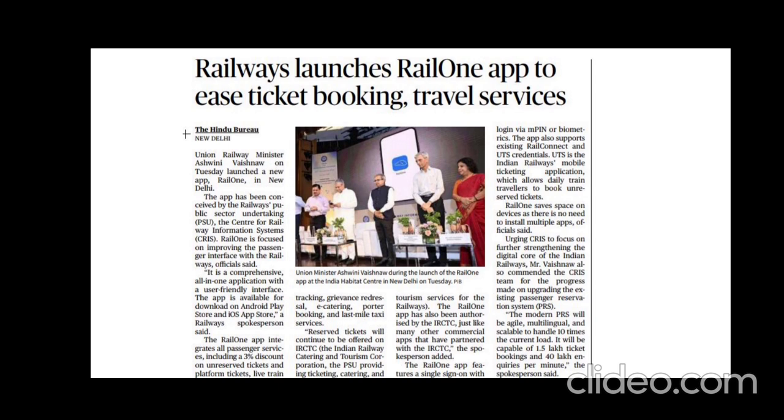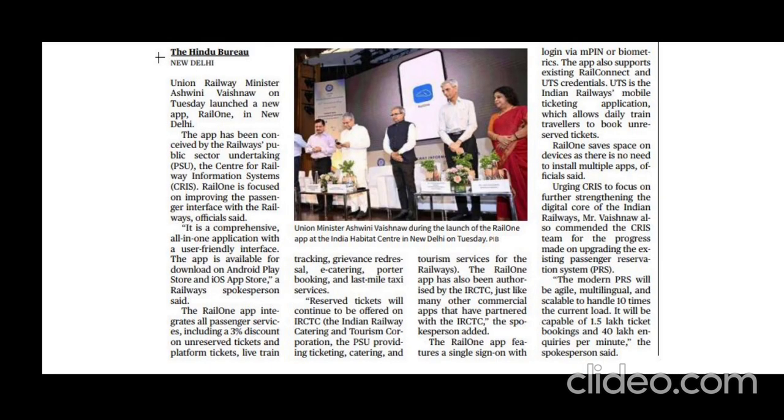Okay, so the next article is: Railways launches Rail One app to ease ticket booking and travel services. So what is this article talking about? Please make a note. The railway launches Rail One app.